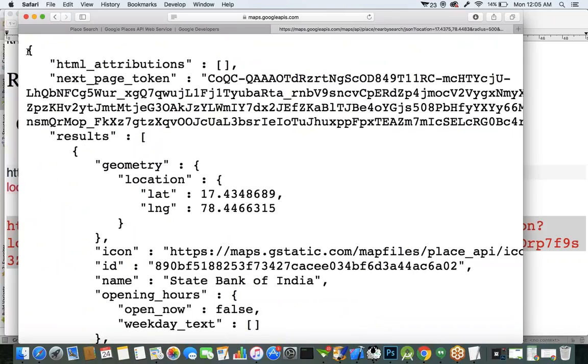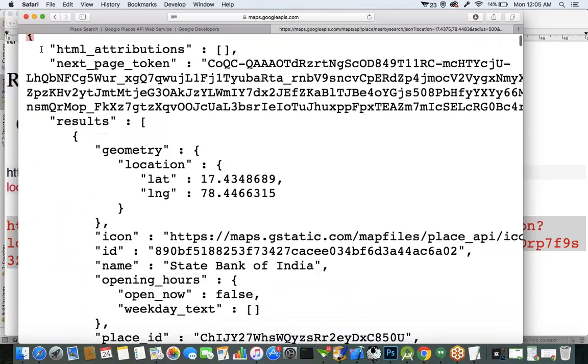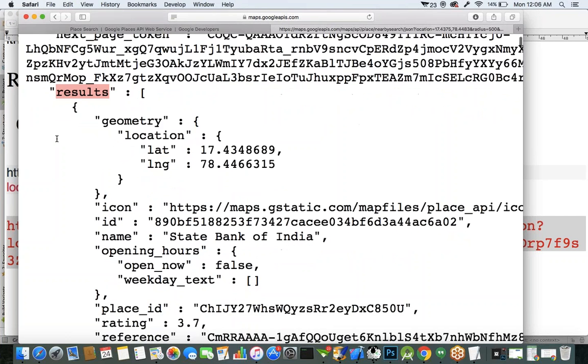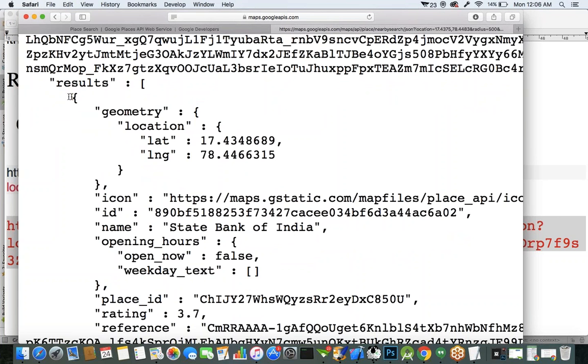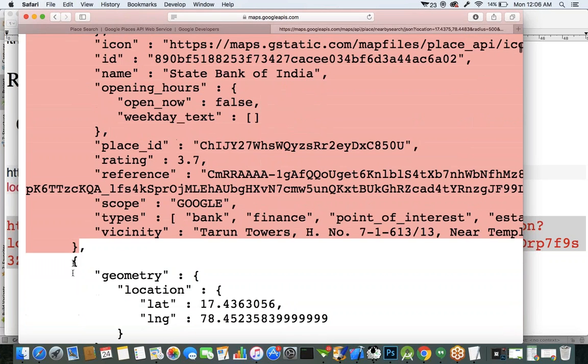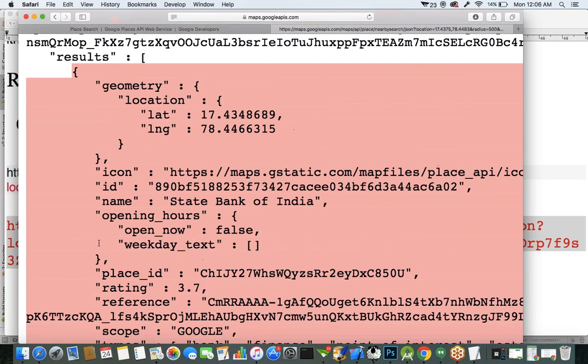This is the main JSON object. This main JSON object contains one array. What is the array name? Results is the array name. This results array contains individual objects. From here to here is one individual object, and from here again is a second record. Each individual object contains a lot of records.